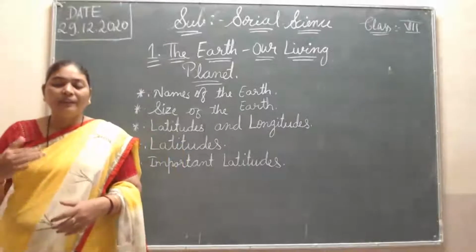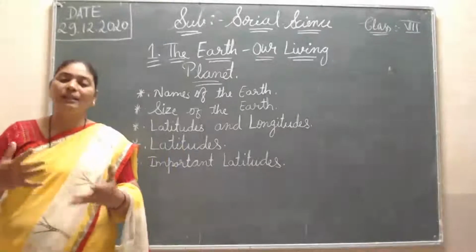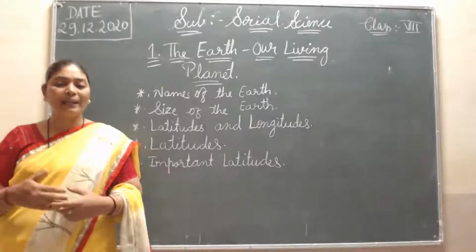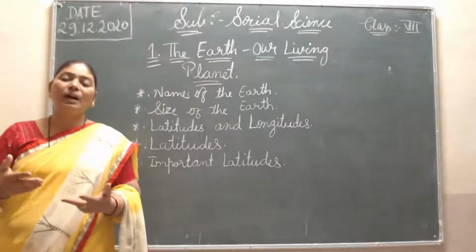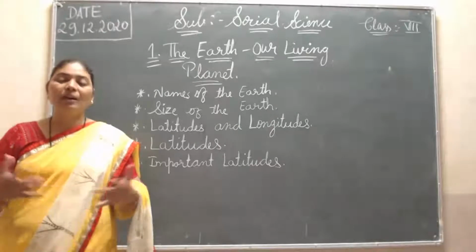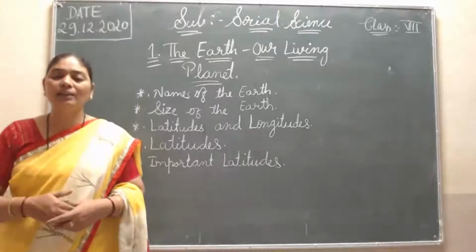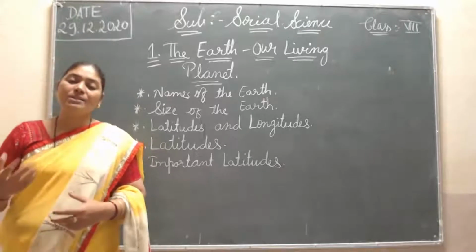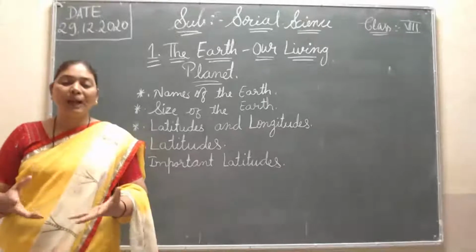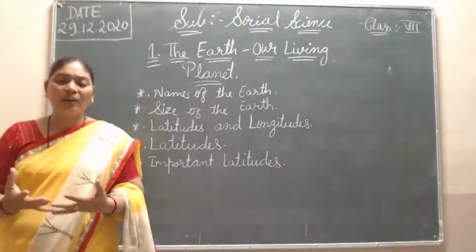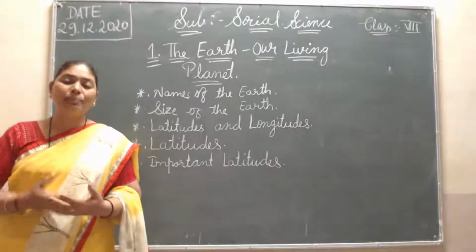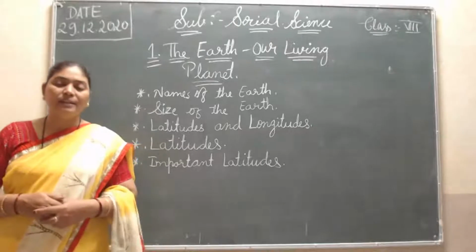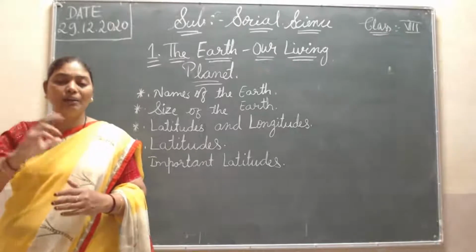First, living planet means living beings live on our Earth, so it is called the living planet. Plants, trees, human beings, or animals, all are living beings, and they live on the Earth. That's why it is called the living planet. Then unique planet, why is it called unique? Because here plants, bushes, trees, forests, then hills, mountains, plateau areas, and rivers, everything is here. So that's why it is unique from the other planets.